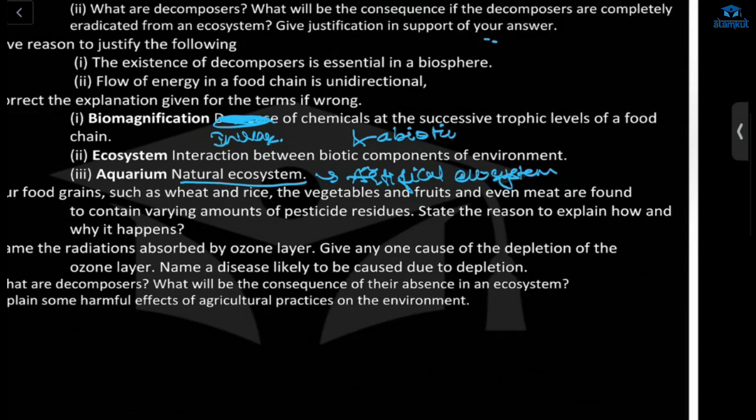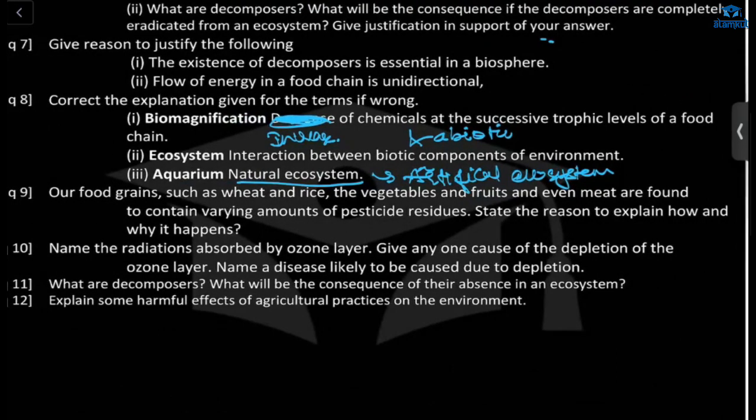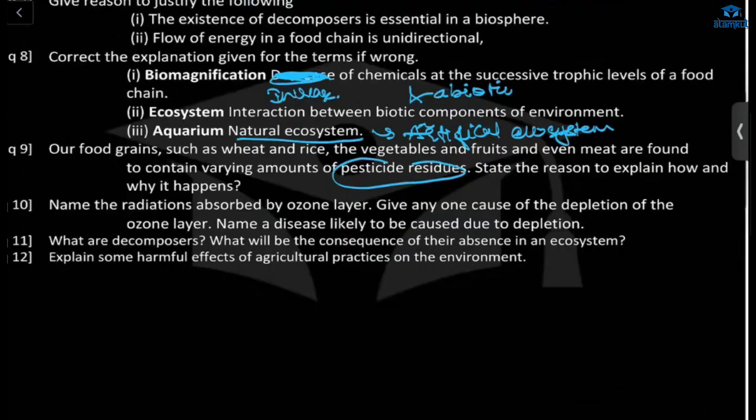So the chemical content of the pesticides will increase. Also in the water bodies, there are fishes and aquatic organisms which we eat. So from there also the pesticide content will increase. So from there only we are getting the pesticide residues. Okay. Because these chemicals are not decomposed.